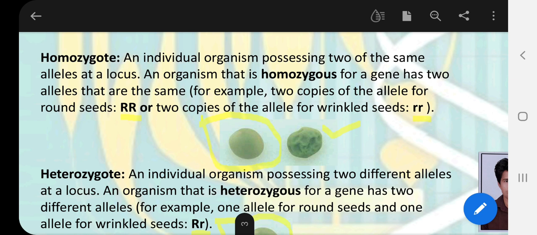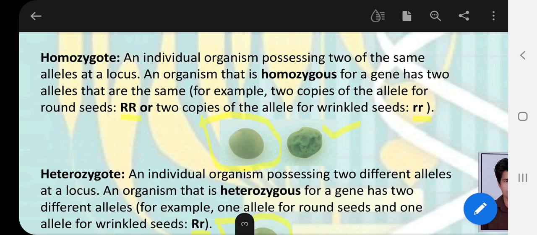So what is zygote? Zygote tells about the pairing. For example, a human zygote is a result of pairing of sperm and egg, and as we have learned also, in meiosis I, the stage of prophase I, which we have studied, leptotene, zygotene, pachytene, diplotene, diakinesis, the zygotene phase was pairing of chromosomes. So zygote is something related to pairing. Homozygote means pairing of the same type, and heterozygote means pairing of different types. What are we pairing, which things are pairing?